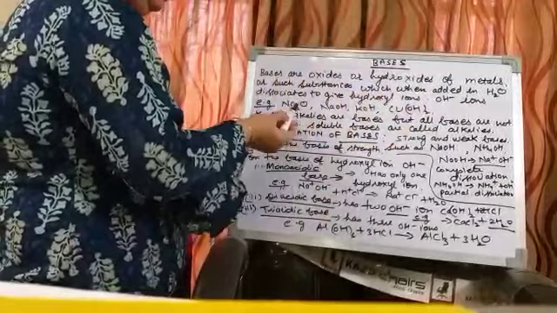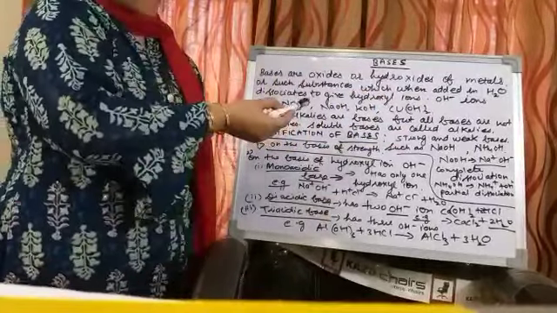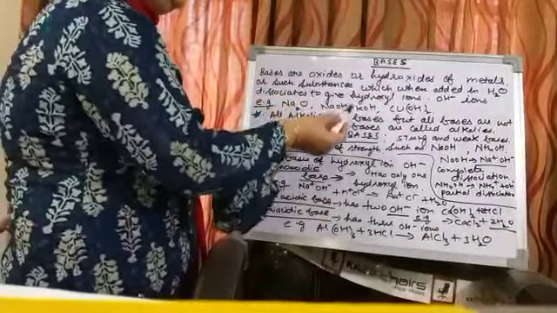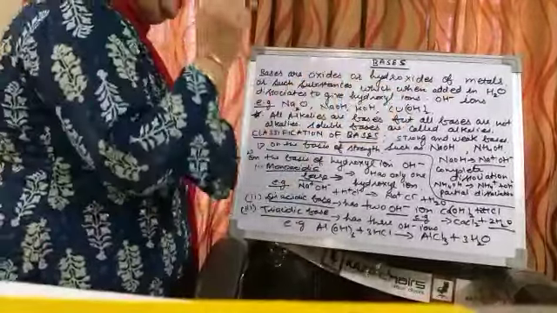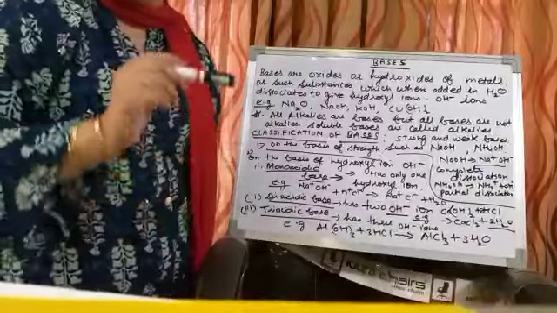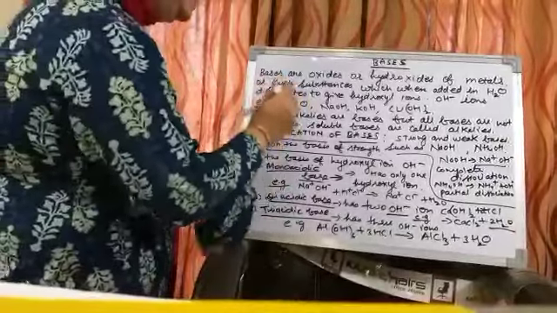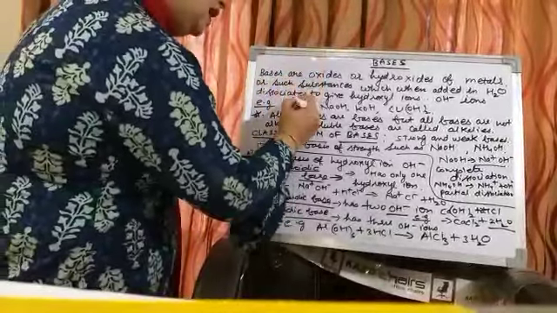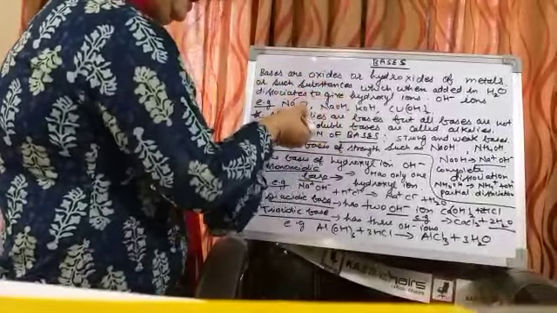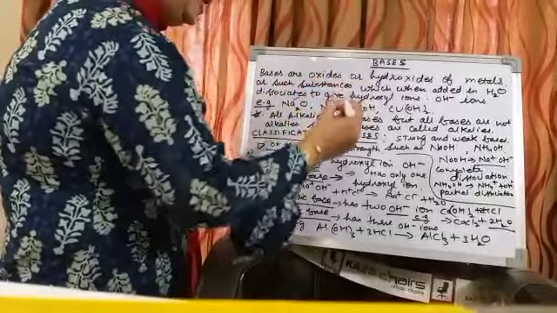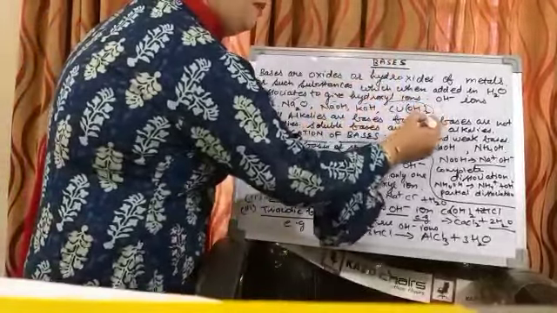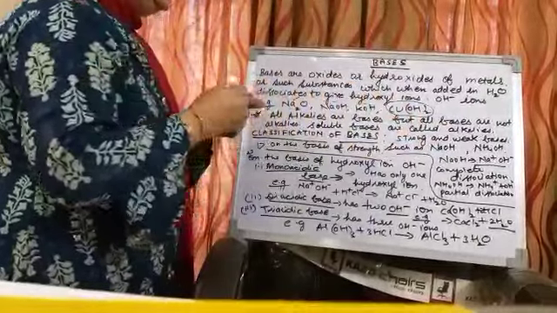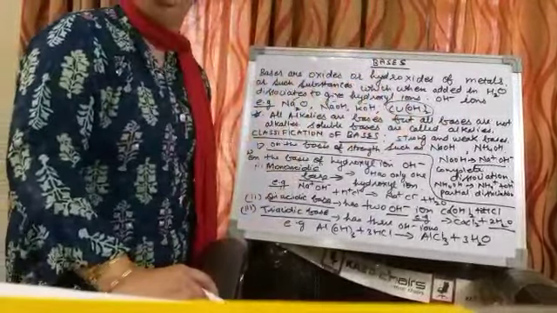Now here I would like to discuss, you have seen that we have written certain examples also, like Na2O, NaOH, KOH, Ca(OH)2. So all these are bases. But if I have to identify alkalis out of this, I can say this first one is alkali as well as base, this is alkali as well as base, this is alkali as well as base. But this copper hydroxide is a base but not an alkali.